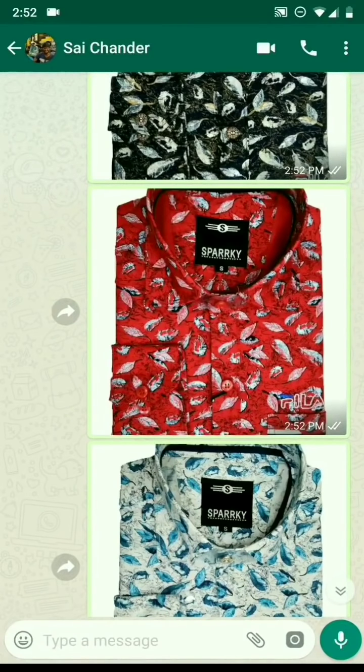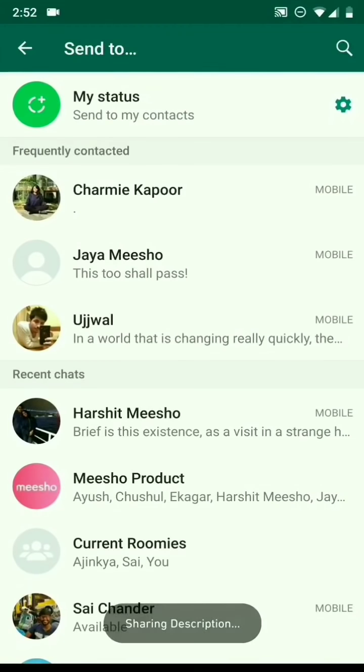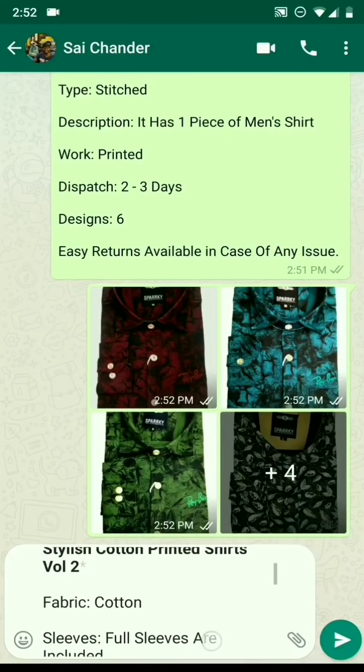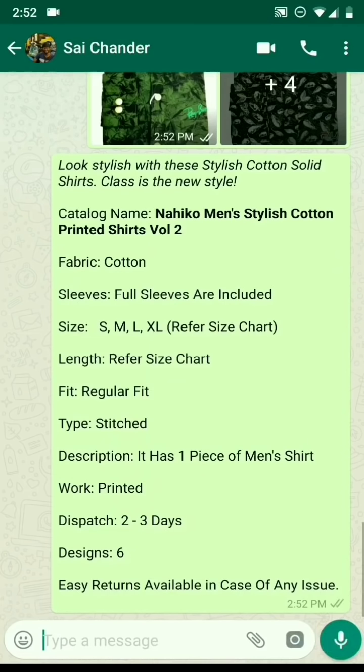Now I will press the back button. When I press the back button, you see that Meesho redirects me to WhatsApp once again. This time if I select the same customer, you will see that all the details of this product, its fabric, size, length, everything gets shared with this customer. You will also notice that there is no mention of price in this entire sharing process. This is because through the Meesho app, you can select your own price and set your own profit margin. You will also notice that there is no mention of Meesho anywhere.